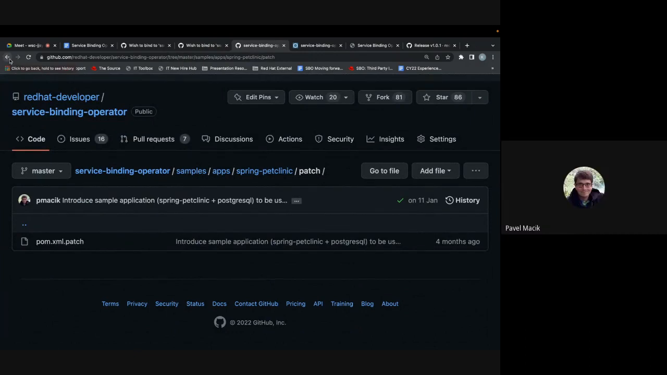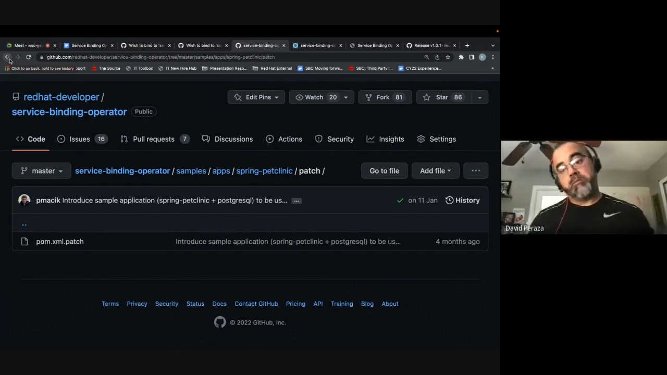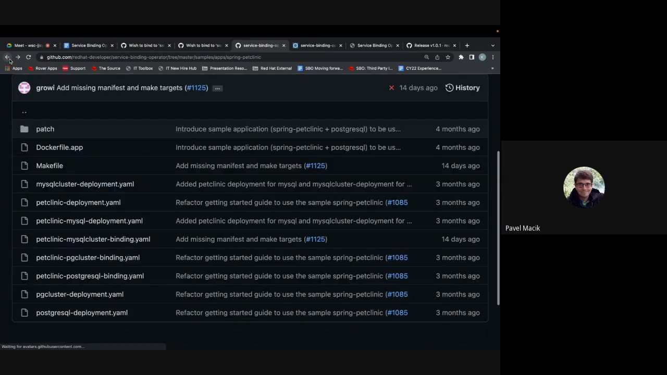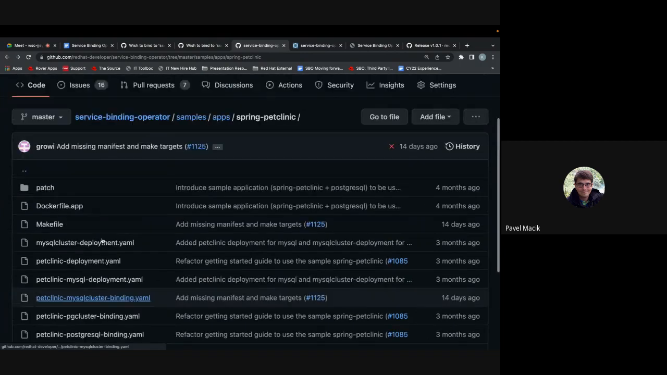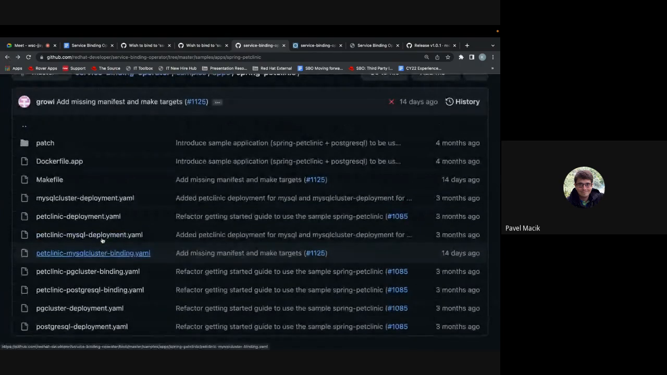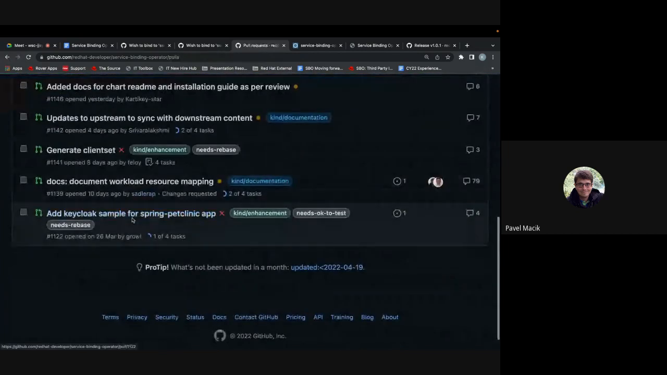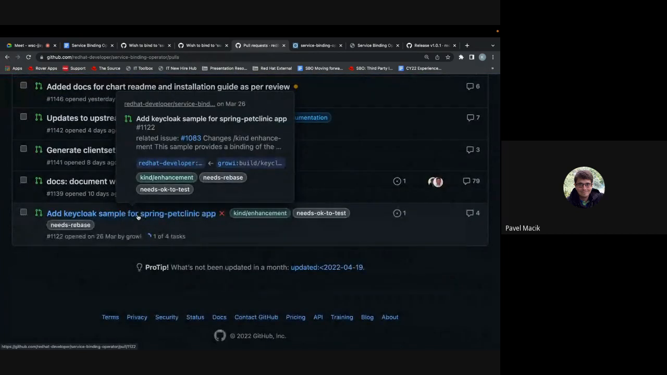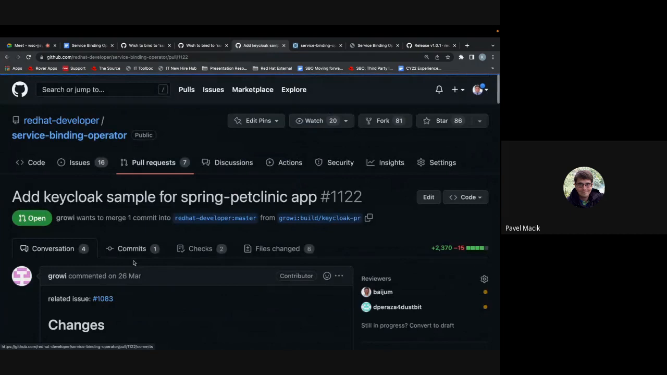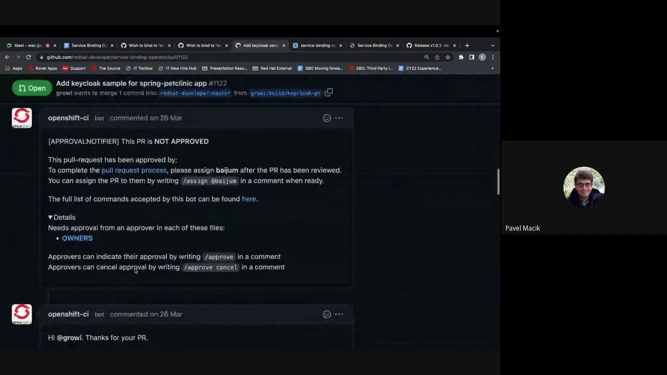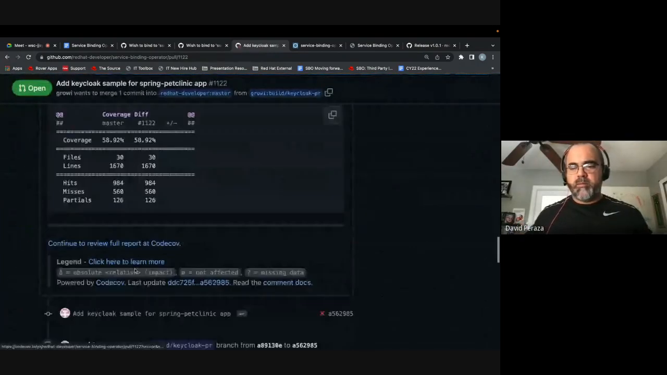I think he wanted to make additional changes on top of our patch, which would enable the Keycloak. Okay. I took a look back then when it was created, and it actually didn't work as expected. And then I forgot about the issue actually.